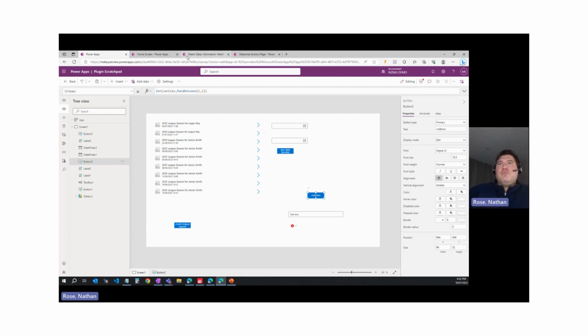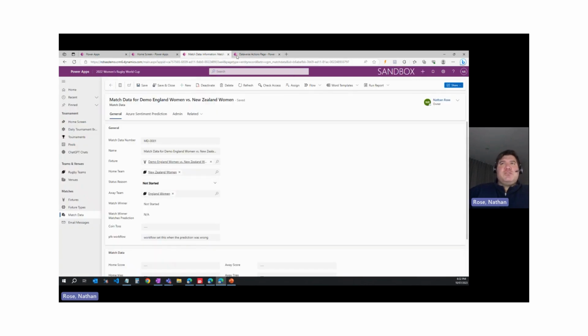For this app, I've decided to use a PowerFX plugin to do this. Now, there are three reasons that I did this. Firstly, PowerFX columns, the calculated columns that I used pretty extensively in the app last year, don't currently support the RandBetween function. So basically that means I don't have a choice. I have to use a plugin.